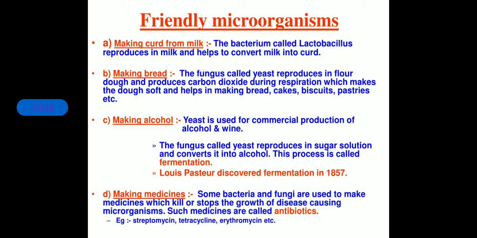Clear? So antibiotics, which are made from bacteria and fungi, fight against the disease causing microorganisms inside the body. So these are commonly used in the formation of antibiotics.